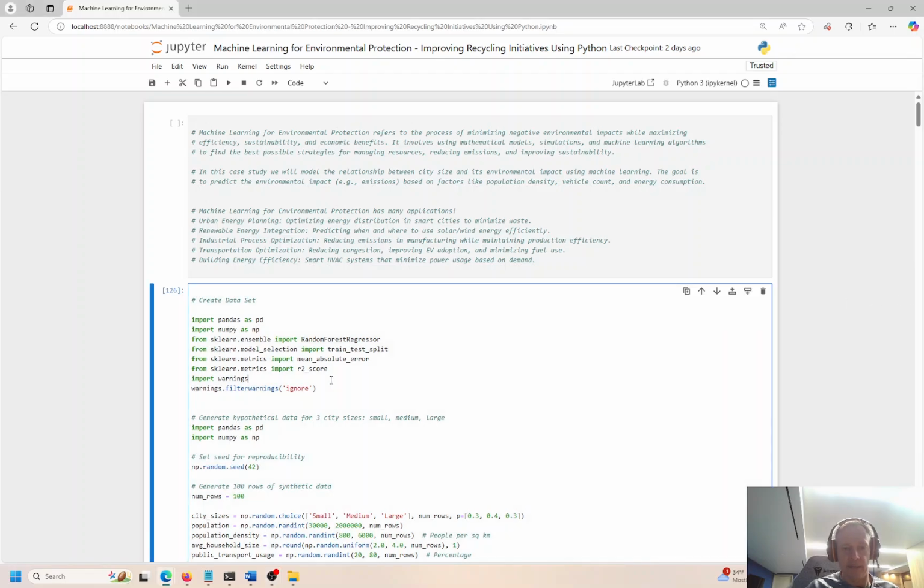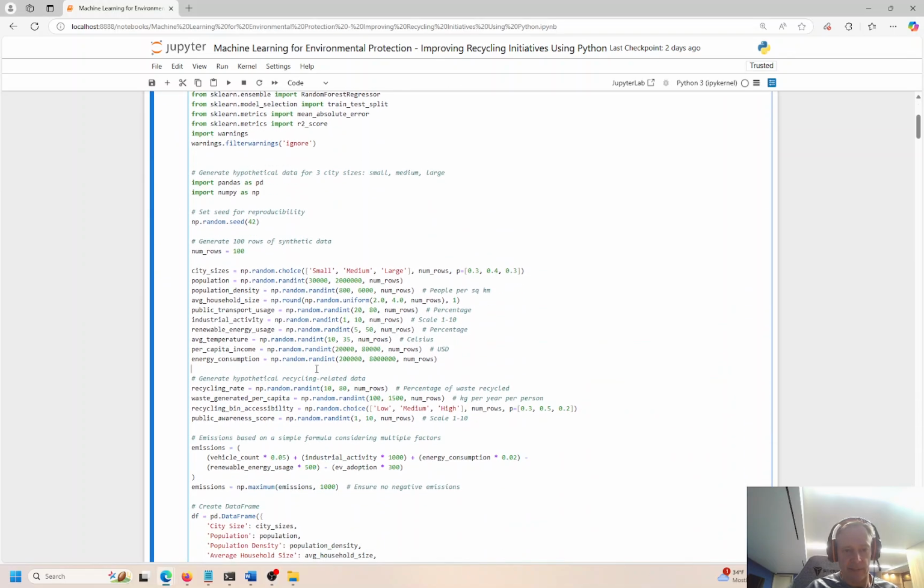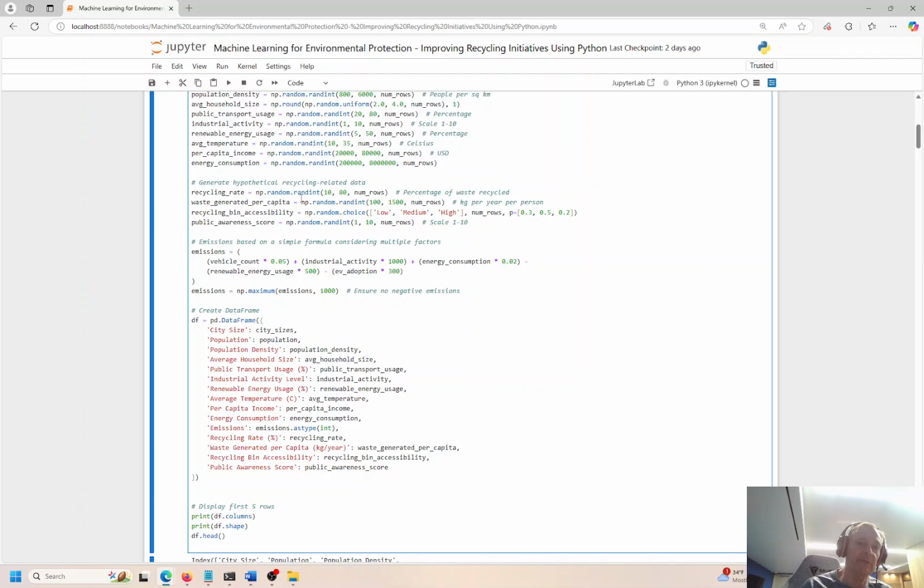So I created this synthetic data set. Now, I'll admit I couldn't find what I was looking for online. I did some searching. After a while, I gave up and just created my own data set because I think this illustrates the point very nicely. I looked for the data that I really wanted to present to you. I couldn't find it. So again, I just made up my own data. Okay, so that's what this is for.